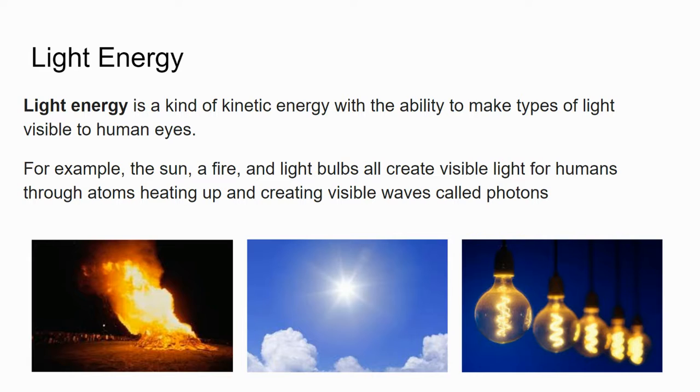That's visible to the human eye. If you've ever noticed when it's really, really hot outside, if you look across a field, a basketball court, any sort of concrete, and you see those little waves of heat, that's light energy. That's visible light from atoms heating up. On a really sunny day, you can see a lot of light energy. It's atoms heating up and creating these visible waves called photons. So that's light energy.